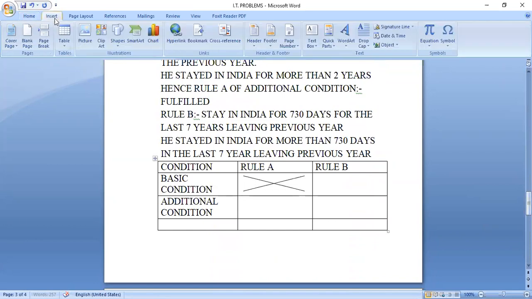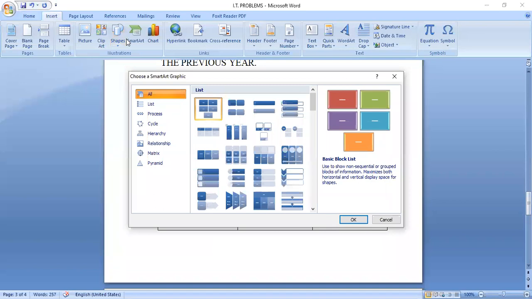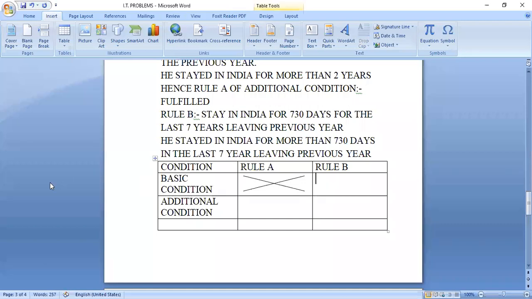Put the right mark. Okay, cancel. Put the right mark. Yes, fulfilled. Yes, cleared or fulfilled.